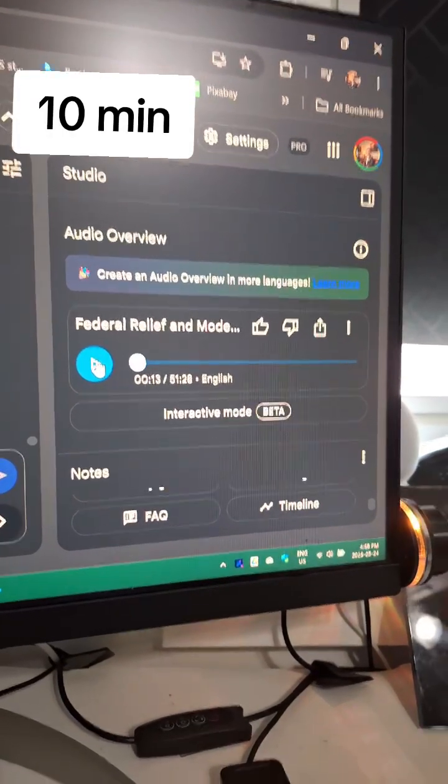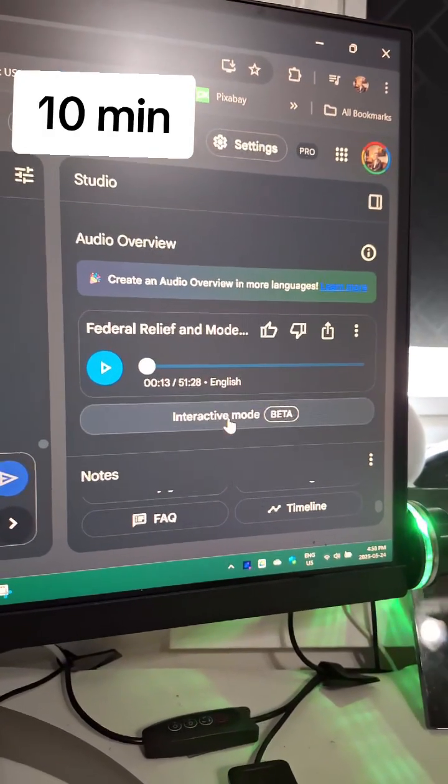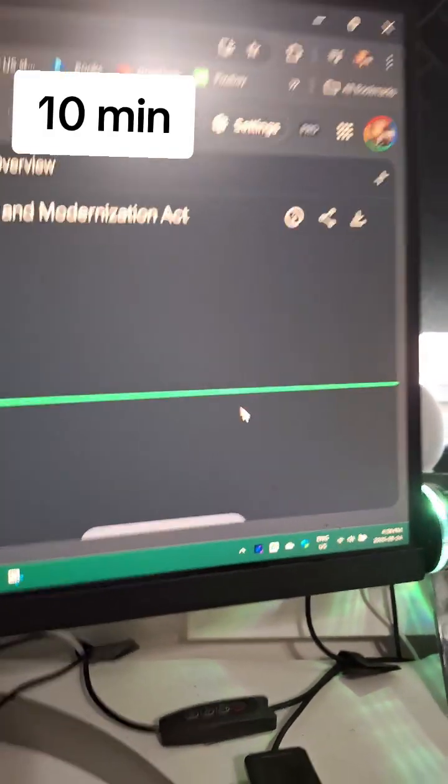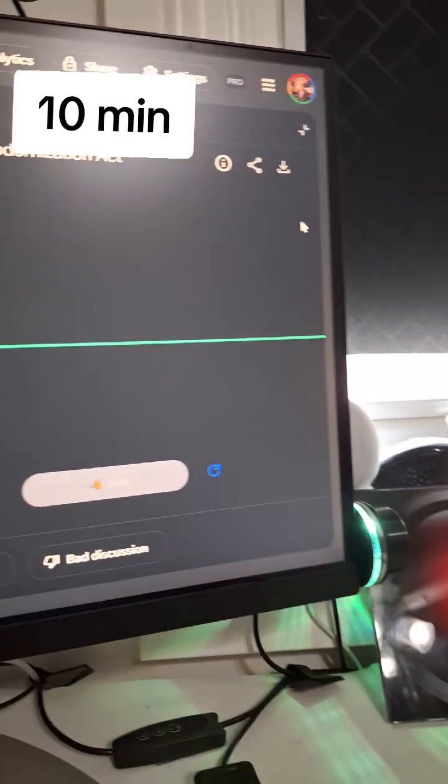Now, so I'm gonna make a video about this, but I want that just has this playing, but I'm gonna use the interactive mode. I want to ask it a question here. Let's go to full screen.